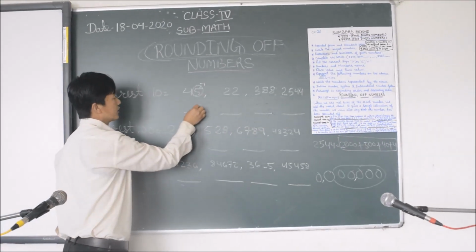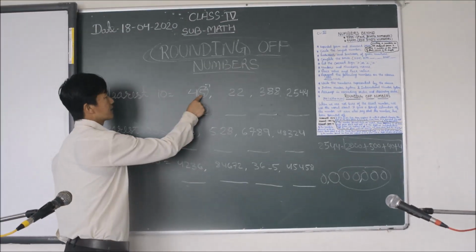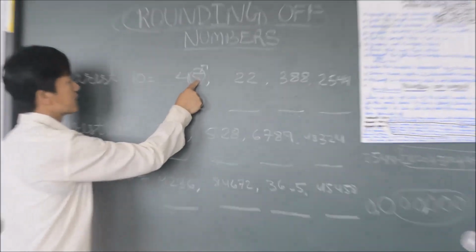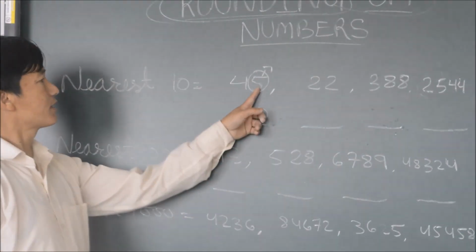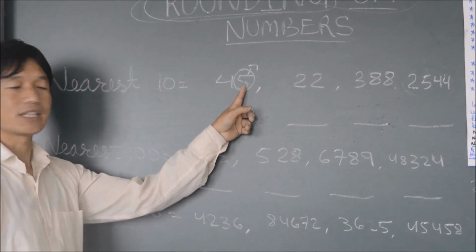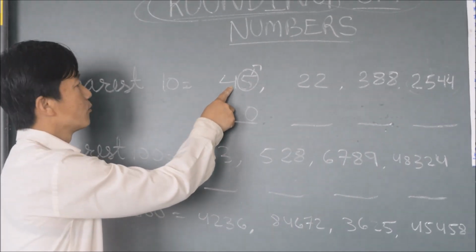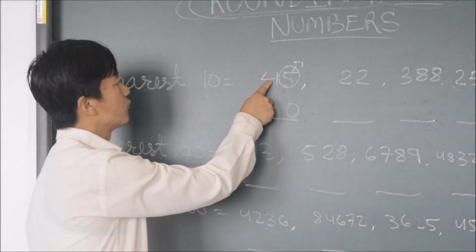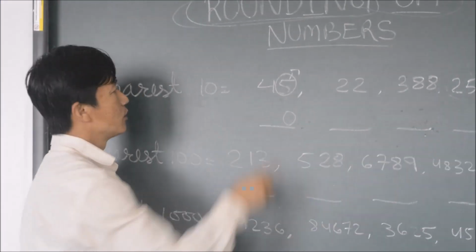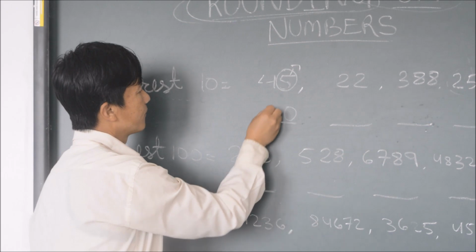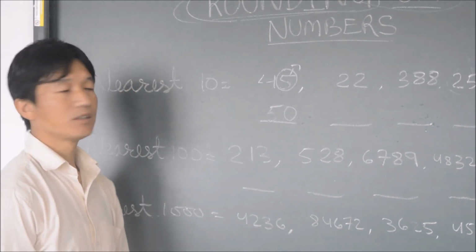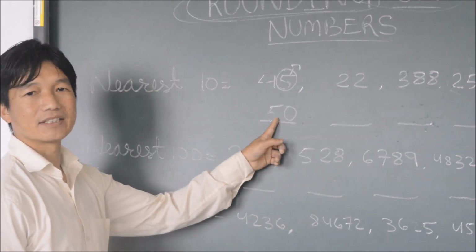And see, here it is 5. So the ones place here is 5, which is greater than 4. That means we have to add 1 to the tens place. Here the tens digit is 4, so we add 1, 4 plus 1 is 5, so it is 50. So this is rounding off to the nearest 10.